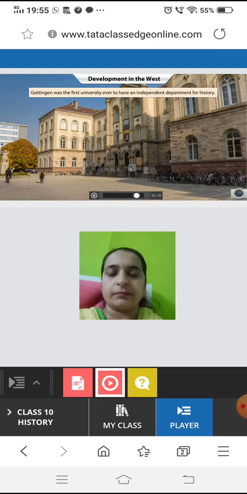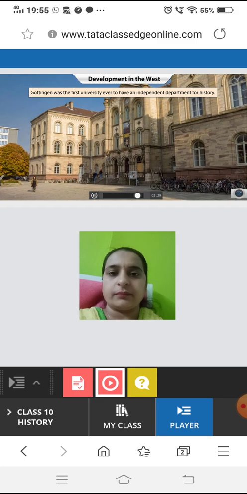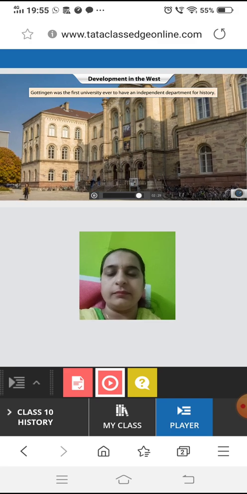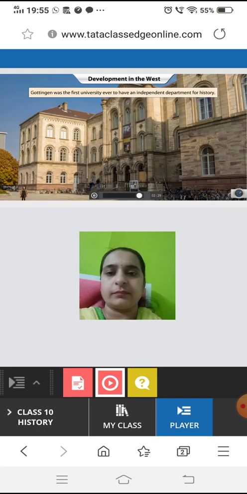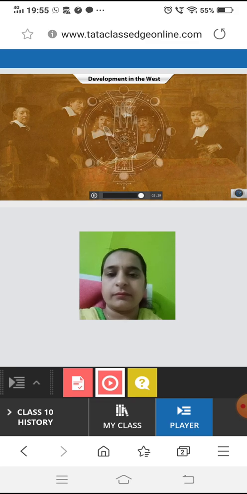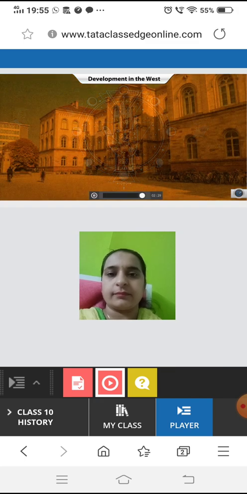Göttingen University was established in Germany in the year 1737 CE. It was the first university ever to have an independent department for history. Prior to this, the European universities were only interested in discussions related to divine phenomena. After the establishment of Göttingen University, other German universities also set up their own history centers.